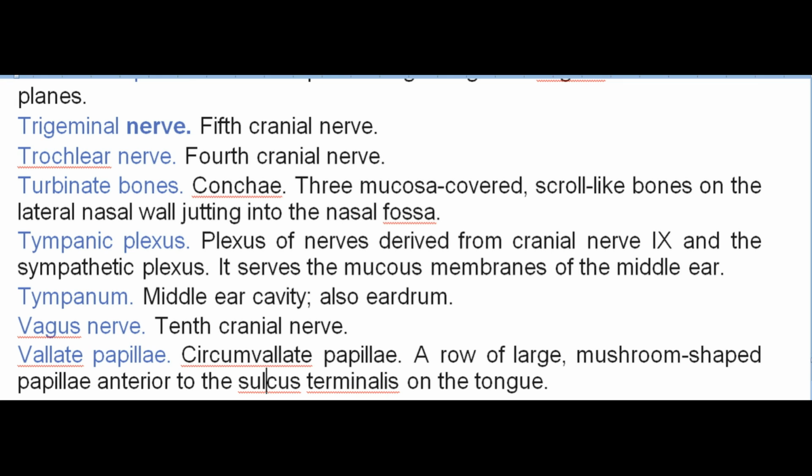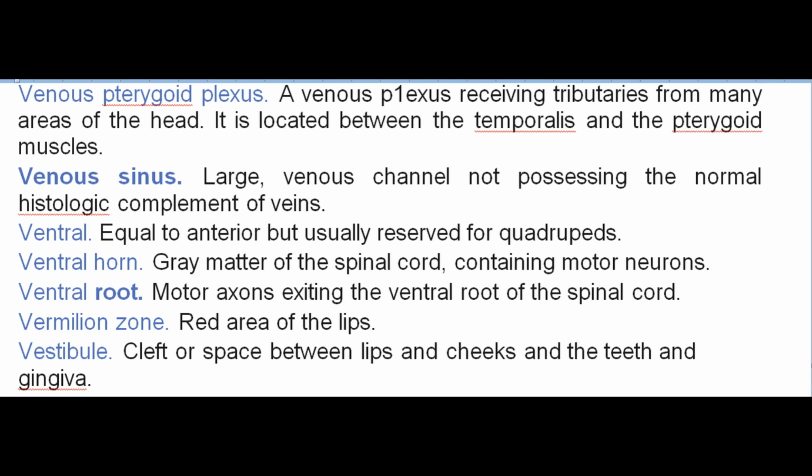Vagus nerve. 10th cranial nerve. Vallate papillae. Circumvallate papillae. A row of large, mushroom-shaped papillae anterior to the sulcus terminalis on the tongue. Venous pterygoid plexus. A venous plexus receiving tributaries from many areas of the head. It is located between the temporalis and the pterygoid muscles. Venous sinus. Large venous channel not possessing the normal histologic complement of veins.